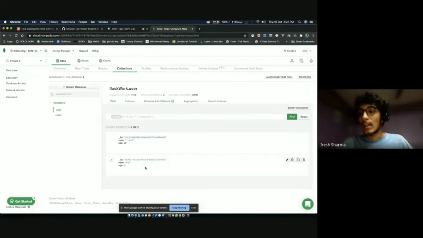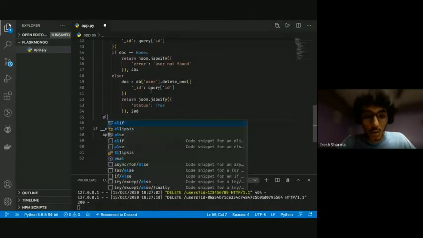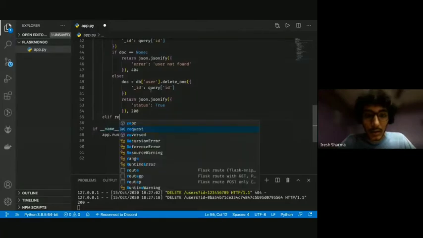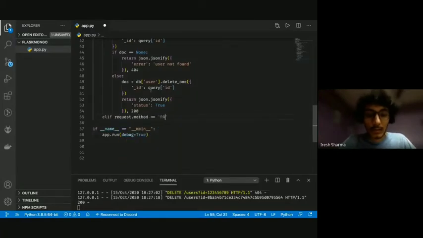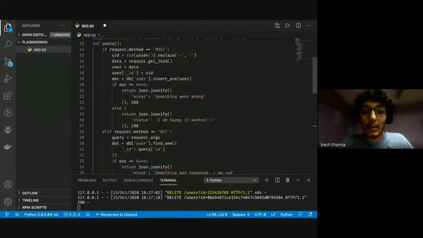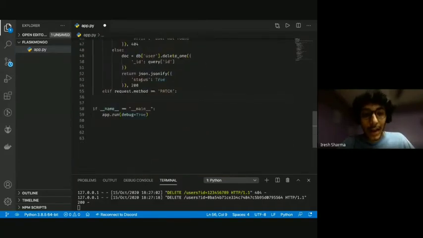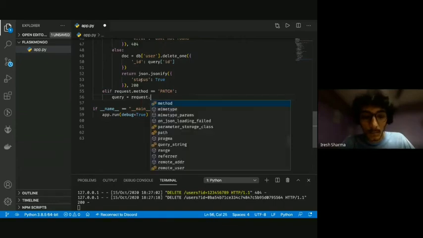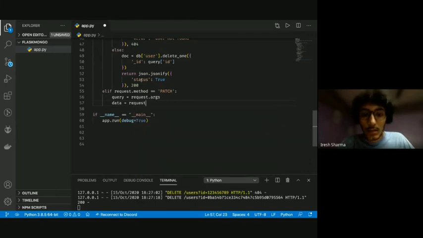You can see that. Now we're going to quickly write one more thing, that is the patch part. So elif request.method is equal to patch. In this case, we need both the ID and the data that we have to change. For the ID, again, we're going to use the arguments, and for the data, we're going to use get_json like we did.